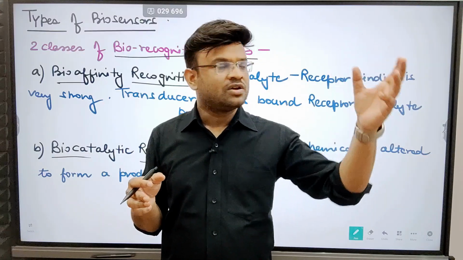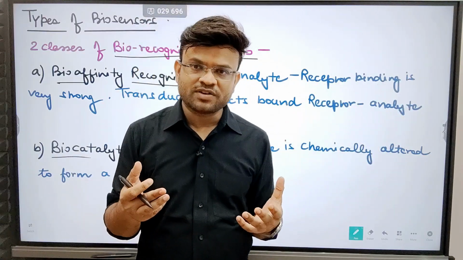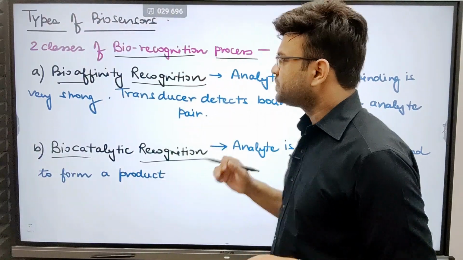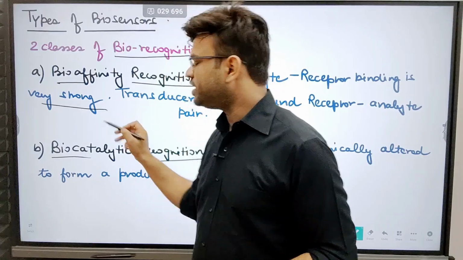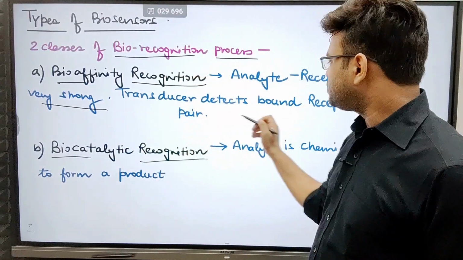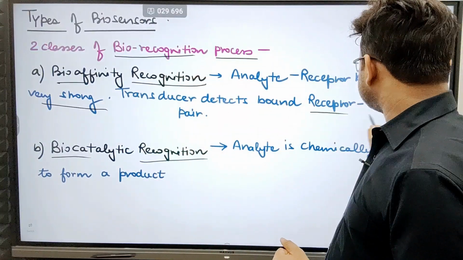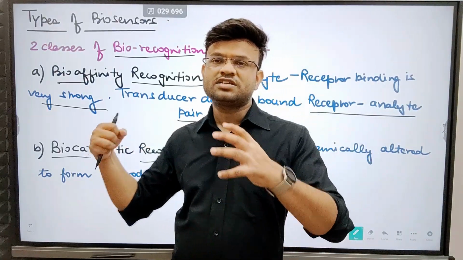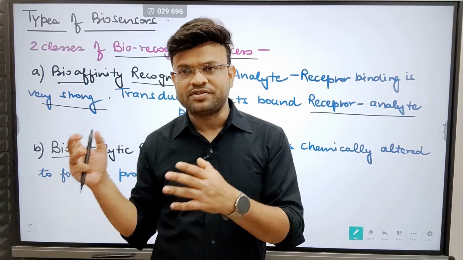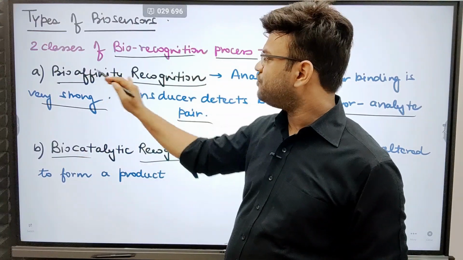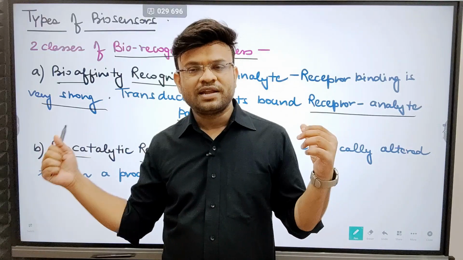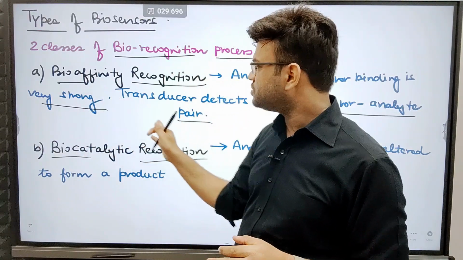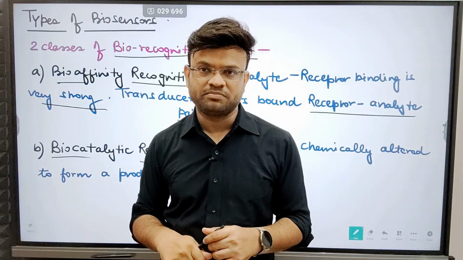And the sample was the analyte, because we have to analyze whether it is present or not. So analyte and receptor binding is very strong. Next, the transducer detects the bound receptor-analyte pair. So the function of the transducer will be to detect this strong binding of analyte and receptor. This is called bioaffinity recognition, because the analyte and the receptors have very strong affinity towards each other. This will be the function of the transducer, to detect this affinity.